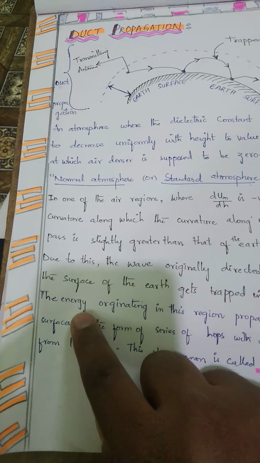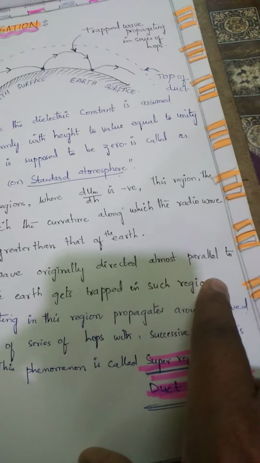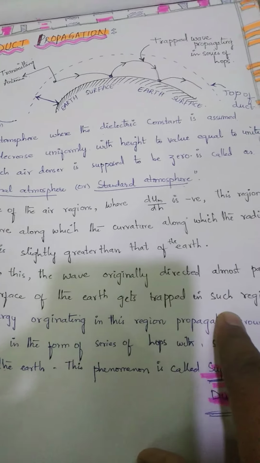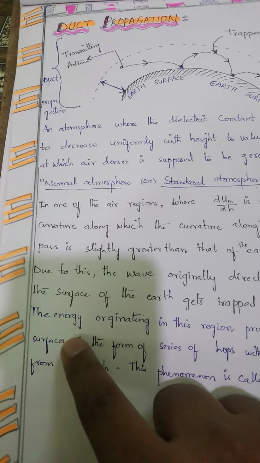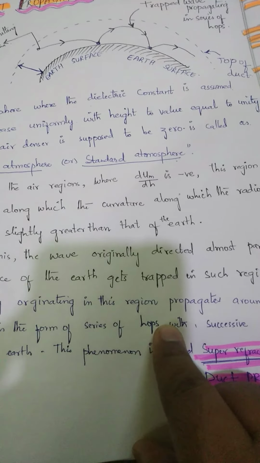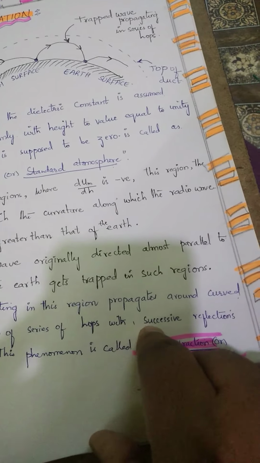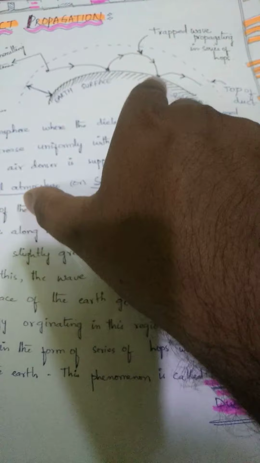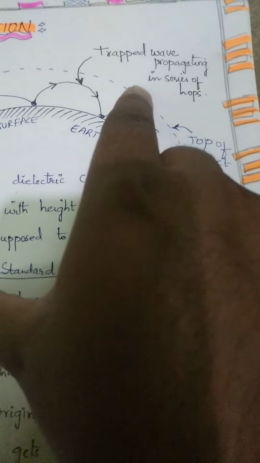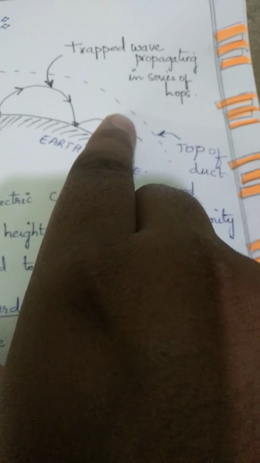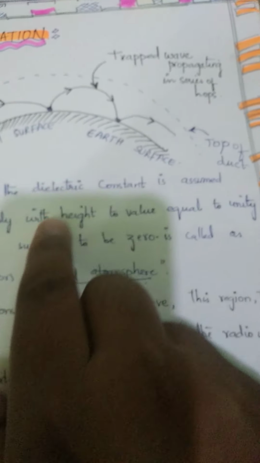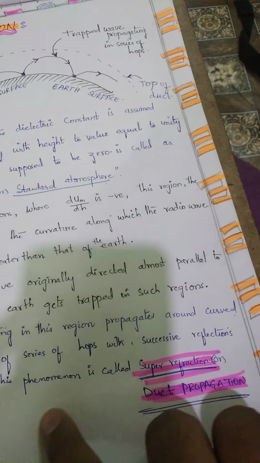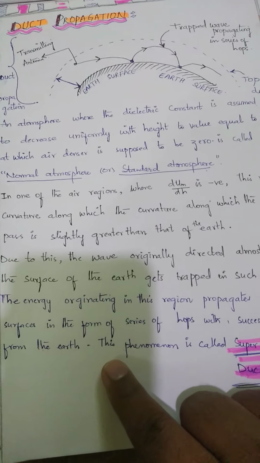Due to this, the wave originally directed almost parallel to the surface of the earth gets trapped in such a region. The energy originating in the region, whatever energy we have seen just now, propagates around the curved surface. That means it keeps on propagating in the curved surface itself. That means it is trapped. The trapped wave is propagating in a series of hops, with successive reflection from the surface of the earth.